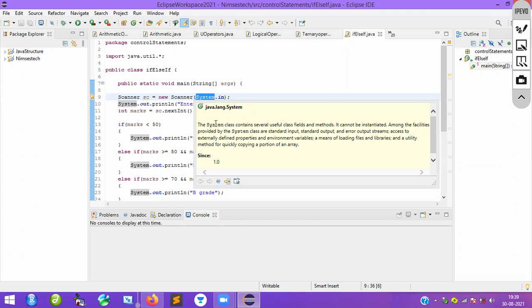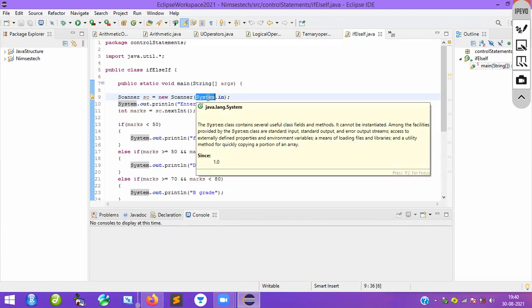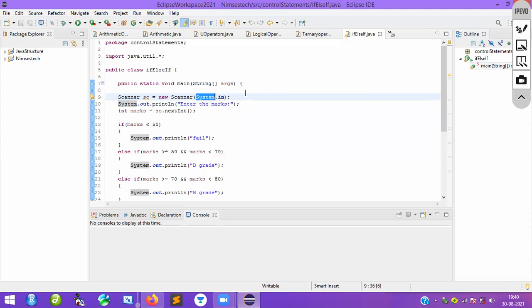You can see the System class contains several useful class fields and methods. It cannot be instantiated. Among the facilities provided by the System class are standard input, standard output, and error output streams. That is the reason I'm telling you System is a class. It has a number of methods. System.in takes the input so that we can have the input from the user. Here you can see System.out.println.